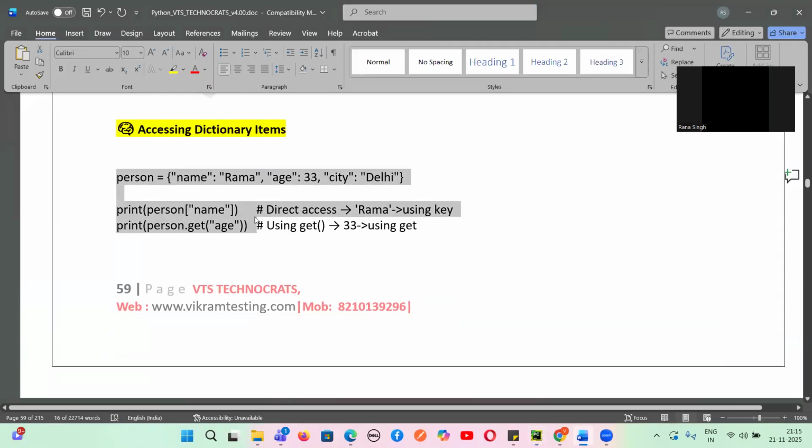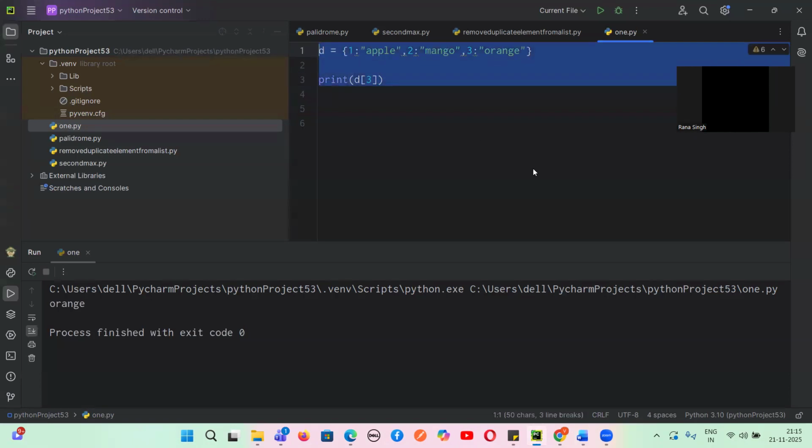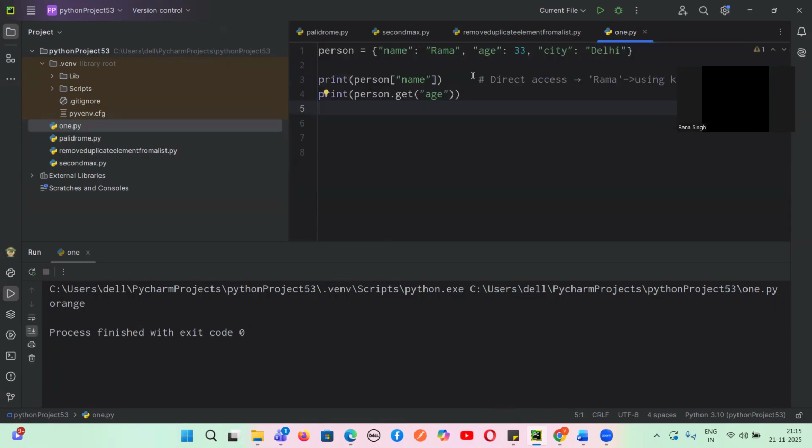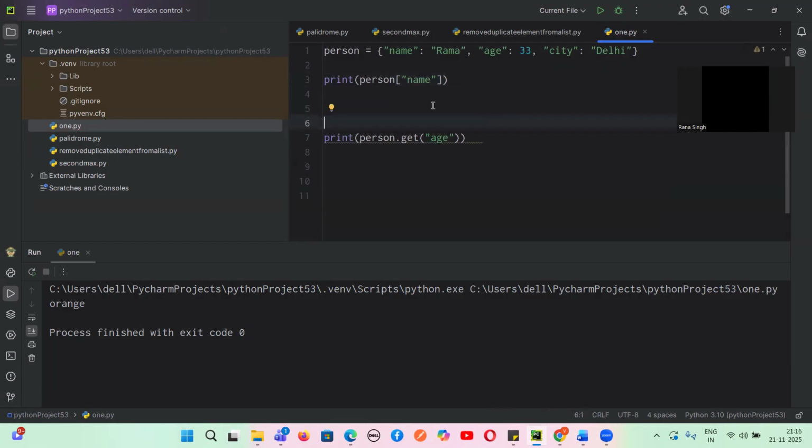So guys, there is also another way. Let me paste this code. So now tell me, what is happening in line number 3? Can someone tell me what is the output of this one? What is happening? Can someone give me the answer?